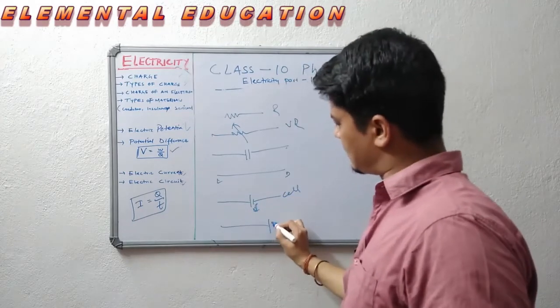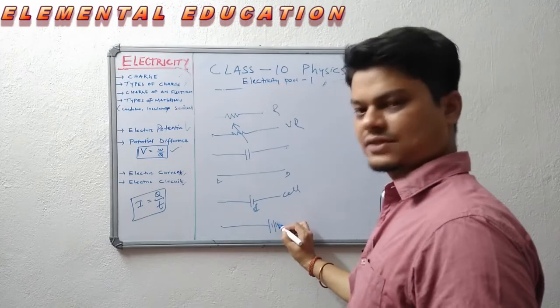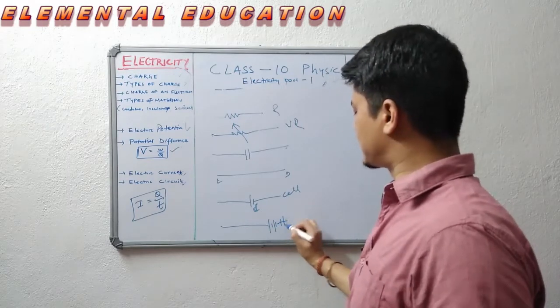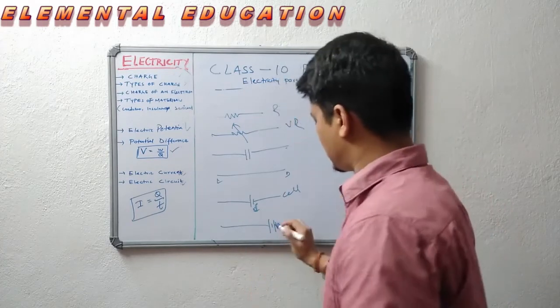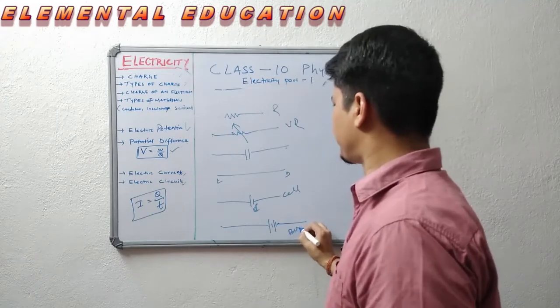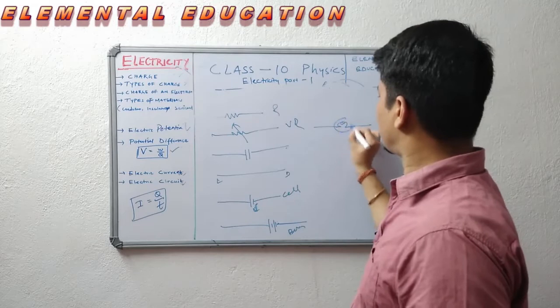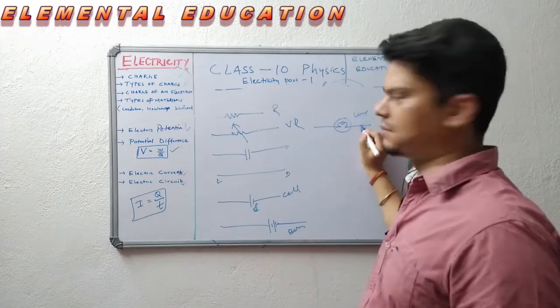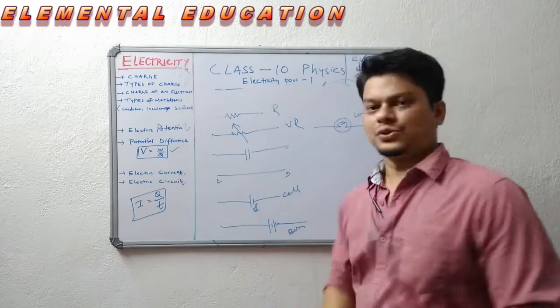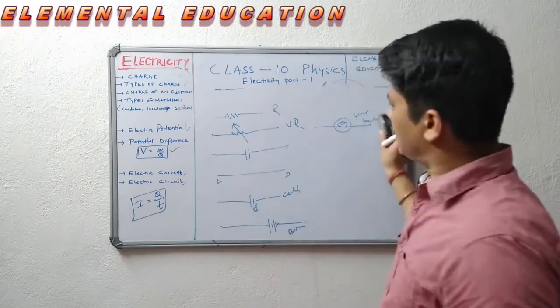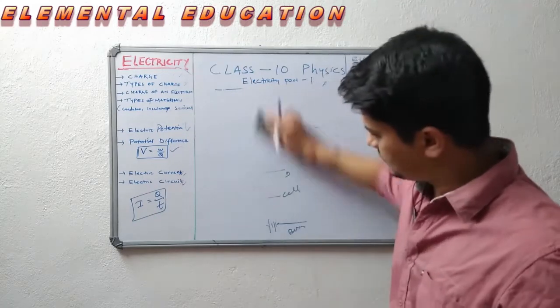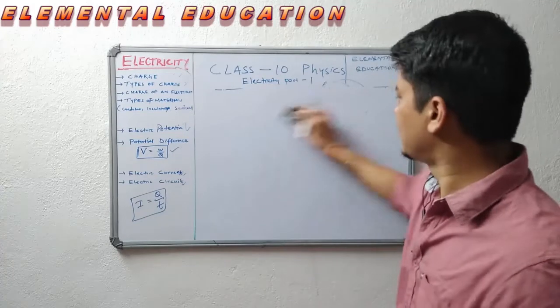This is the symbol of multiple cells. We call it a battery. This is the symbol of a load or bulb. So remember these symbols. You will be using these. These are quite common.